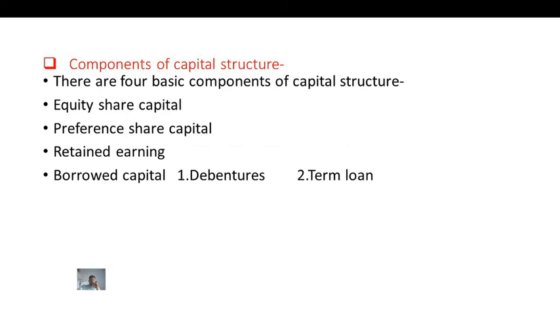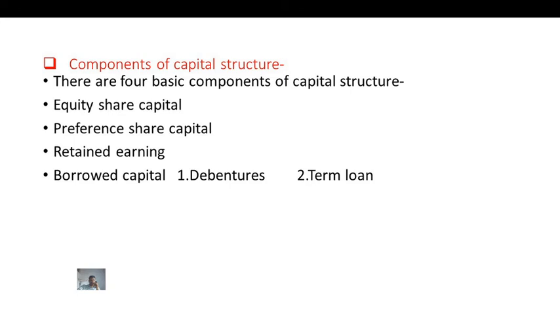Next, preference. The word preference itself describes the difference between equity shares and preference shares.